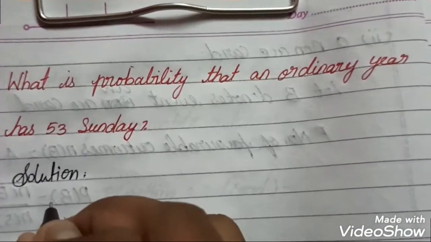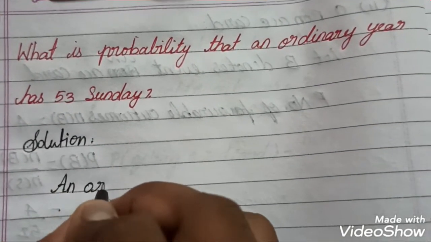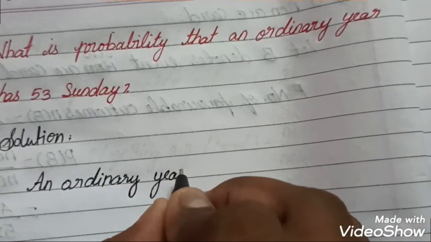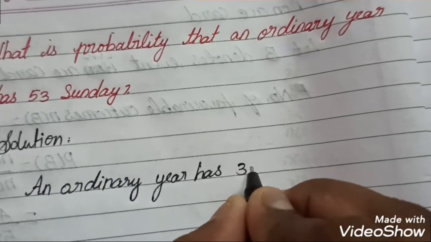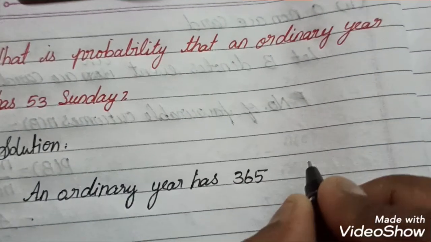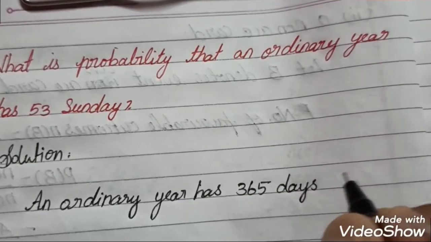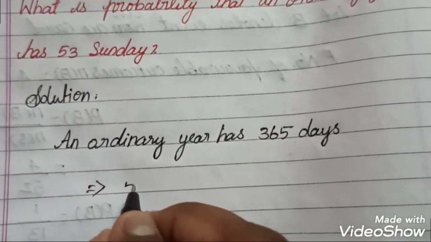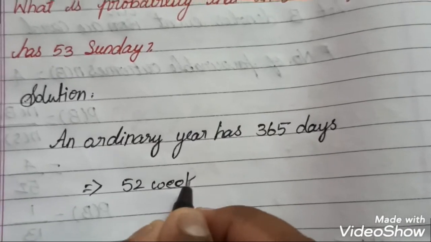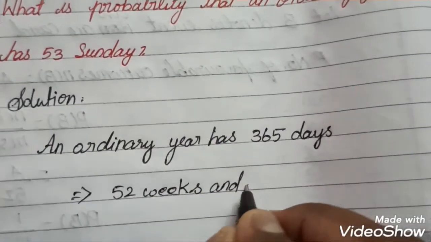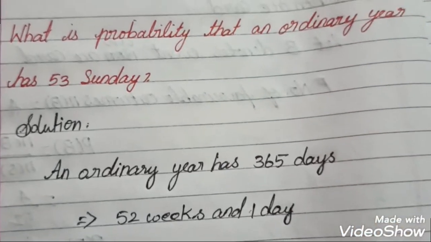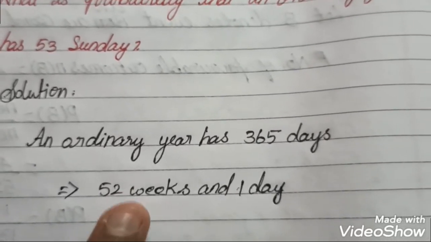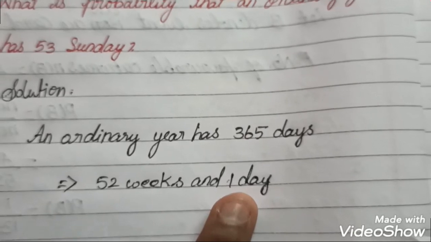So in the solution, I take that an ordinary year has 365 days, which implies it can be written as 52 weeks and 1 day. You know that each week has totally 7 days, and one of the days is Sunday. So totally 52 Sundays are there, and only the remaining 1 day is the exception.